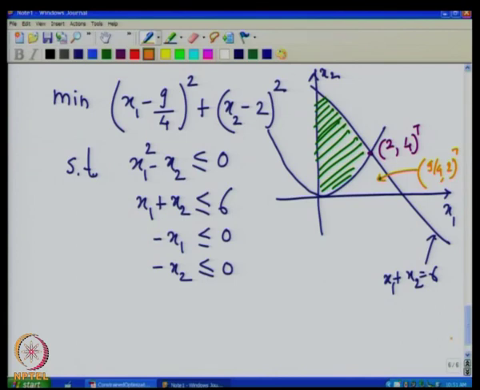Okay. So, there are different possibilities. One possibility is that the point (2, 4) itself is the minimum point, or the minimum point lies on this curve. So, this curve is nothing but x1 square is equal to x2. So, either the minimum lies on this curve or the minimum is here. Obviously, this point cannot be a minimum point, or you cannot get a minimum either on this line segment or this line segment. So, let us look at these possibilities.